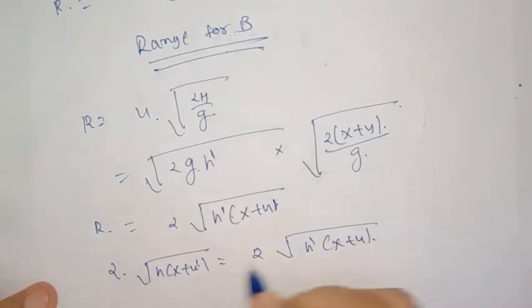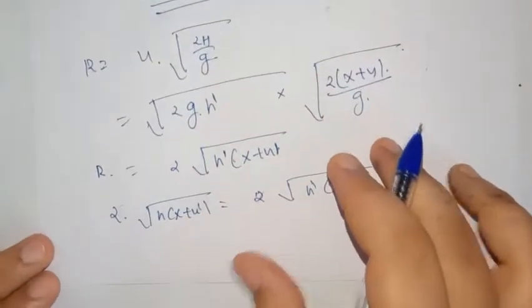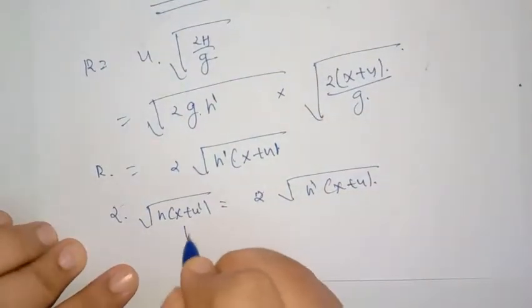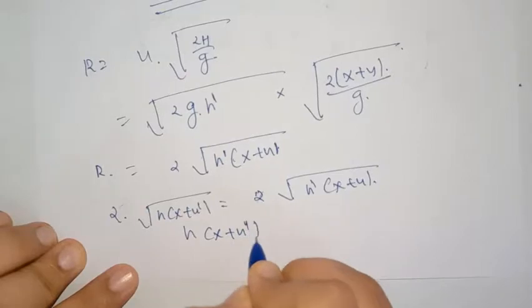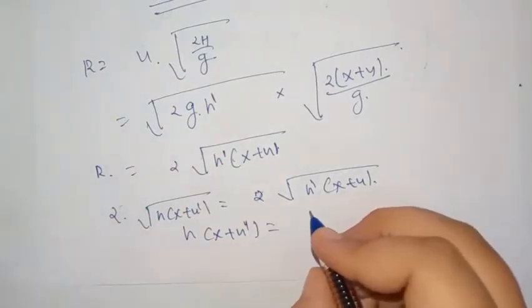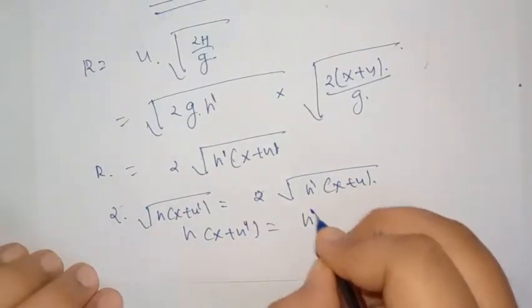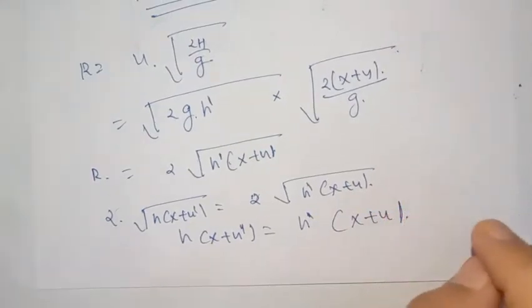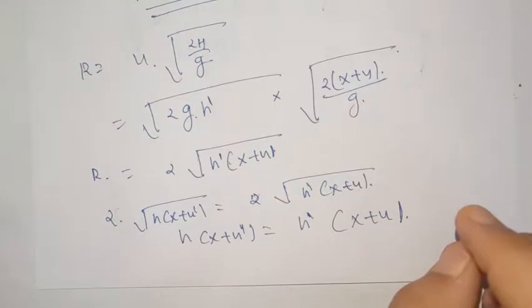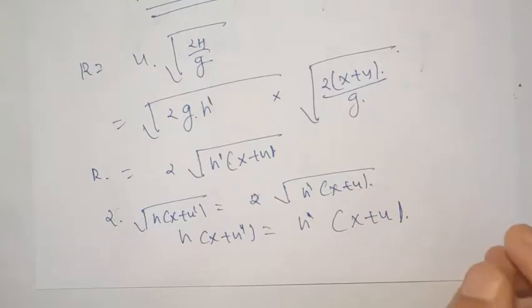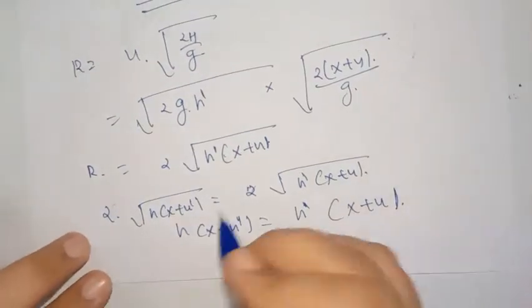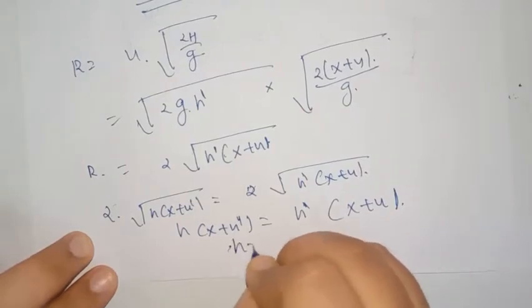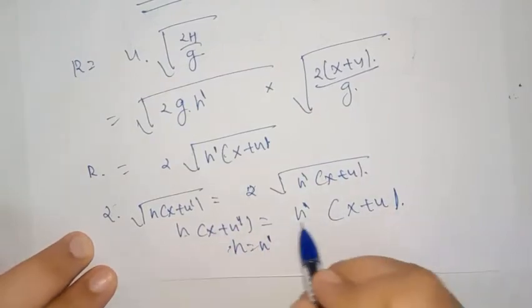2 will get cancelled out, taking square on both the sides. We can write h into x plus h dash is equal to h dash into x plus h. From this we can write h is equal to h dash because they are interchangeable.